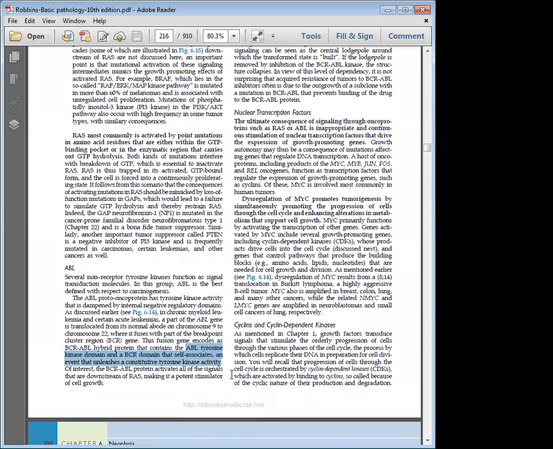So what does it mean? When ABL and BCR genes join together, they automatically convert to the active form. It becomes like the switch is always on. There is nobody to switch it off. You saw in the previous RAS mechanism, when GTP is present, it is in the active phase. If it becomes GDP, it becomes inactive phase. It's like switching on and off. Whereas when it becomes a BCR-ABL gene, it is always on.